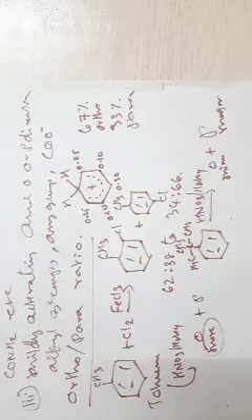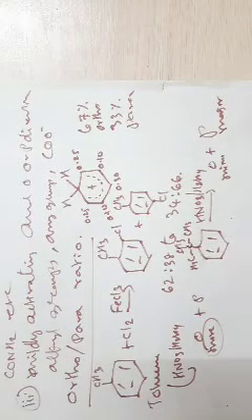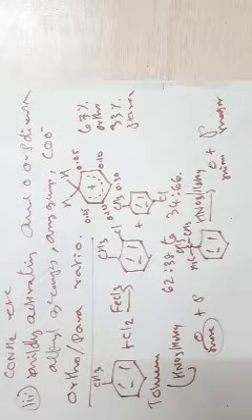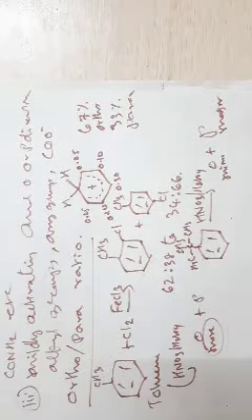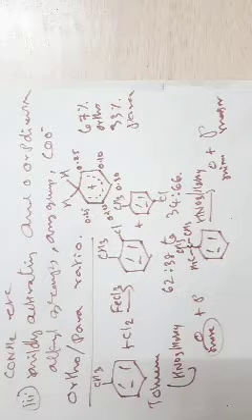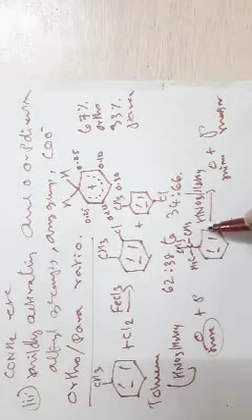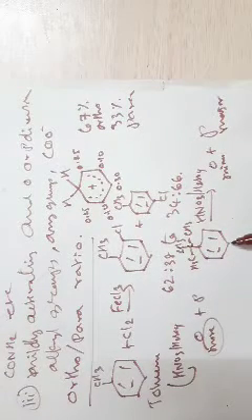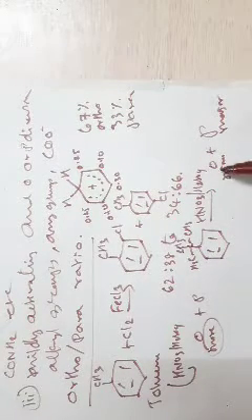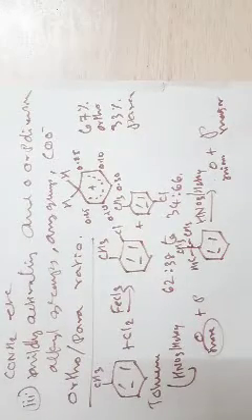But if the same methyl group is replaced by a tertiary butyl group, which is also mildly ortho or para directing, it is a bulky substituent, so the ortho positions are not preferred, but the para positions are preferred. So the ortho product is obtained to a minor extent and we get the para product as the major product.